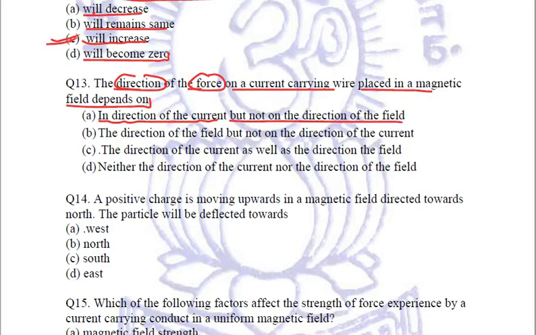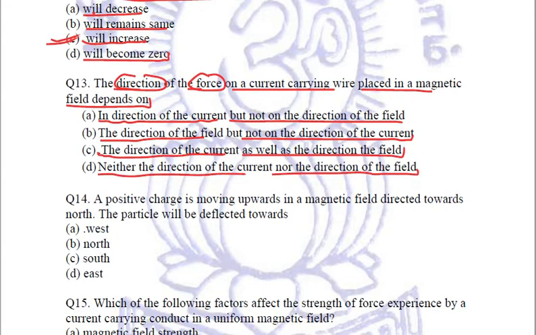Second option is the direction of field but not on the direction of current. Third option is the direction of current as well as direction of field. And fourth, neither the direction of current nor the direction of field. Out of these, option number C is the correct option.